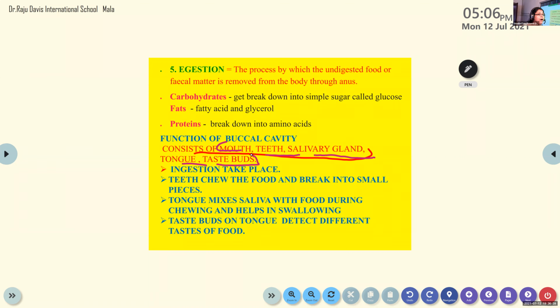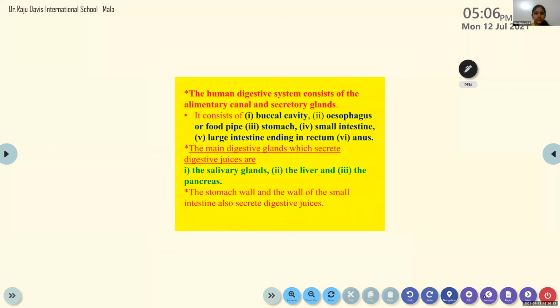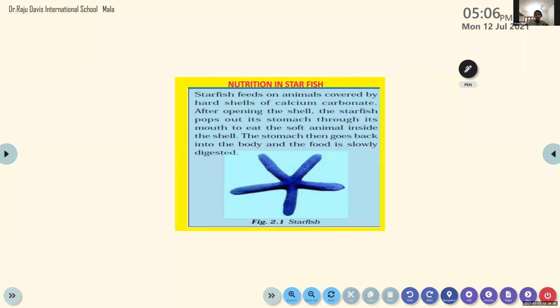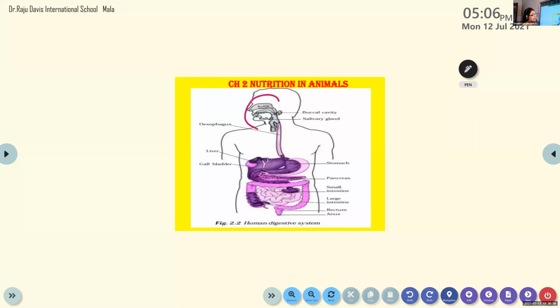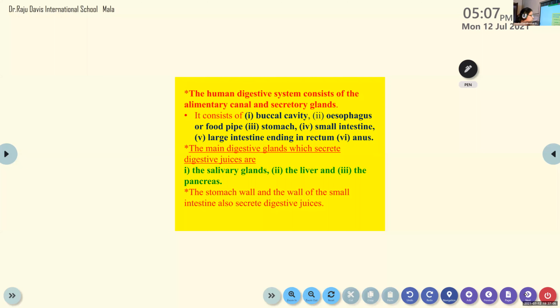What is the duty of the mouth? You have learned, it takes food. So you are going to see this dark black in color. This is our buccal cavity. The thing inside, just like a pipe, is the esophagus. This buccal cavity consists of the mouth, tongue, taste buds, teeth, and salivary gland. Now we will see the function of each one by one.